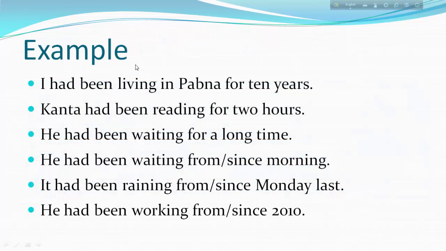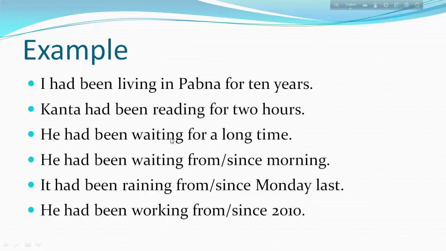Look at more examples. I had been living in Pabna for 10 years. Look at the period of time, 10 years. For this reason, we use for. And subject plus had been plus main verb with ing plus extension. Kanta had been reading for 2 hours. For 2 hours, that is a period of time. For a period of time, we use for. Kanta, subject, plus had been plus main verb with ing plus extension.